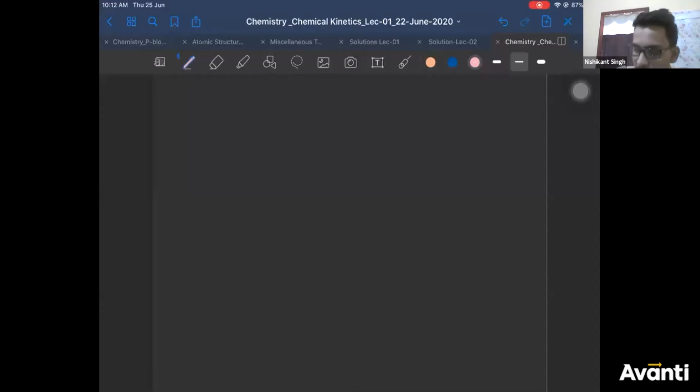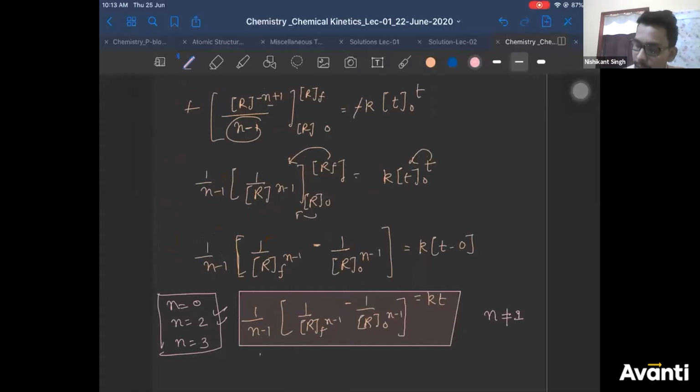Right. Now we can define something called half-life. We'll find the general expression for half-life also. Students, you can write this as 1 by n minus 1, 1 by R final power n minus 1 minus 1 by R initial power n minus 1 equal to KT. You can write it like this also.